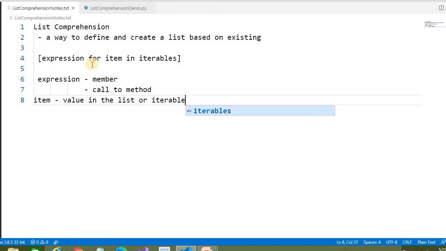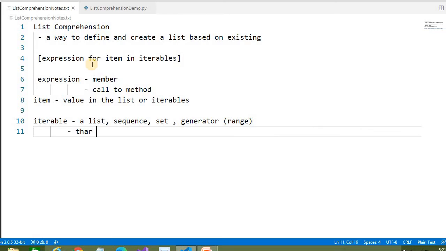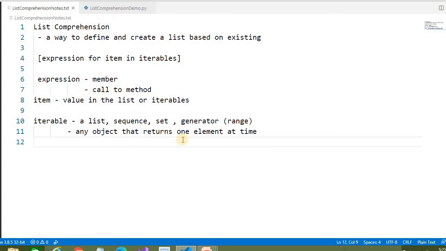What can be the type of iterables? It can be a list, a sequence, a set, a dictionary, or a generator like the range function, or any object that returns one element at a time. Okay, let's take an example and try to understand how it works.